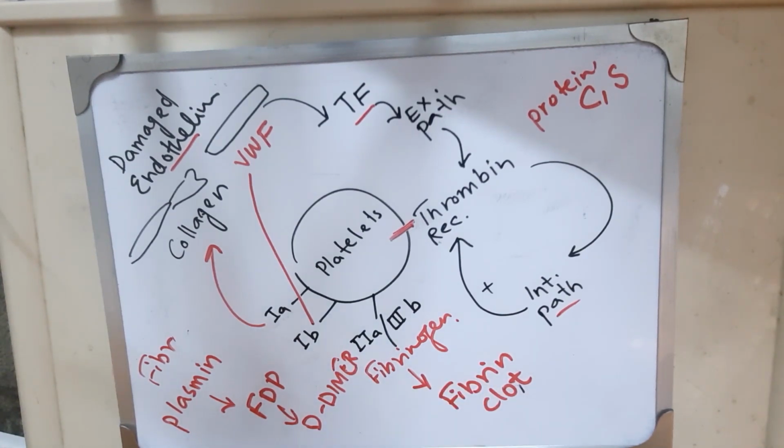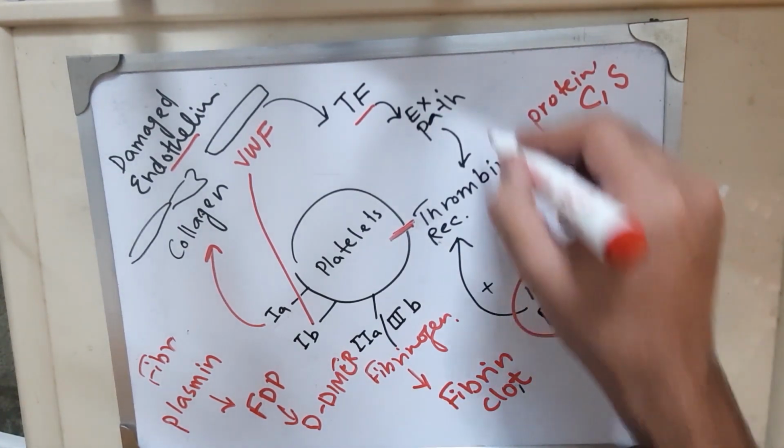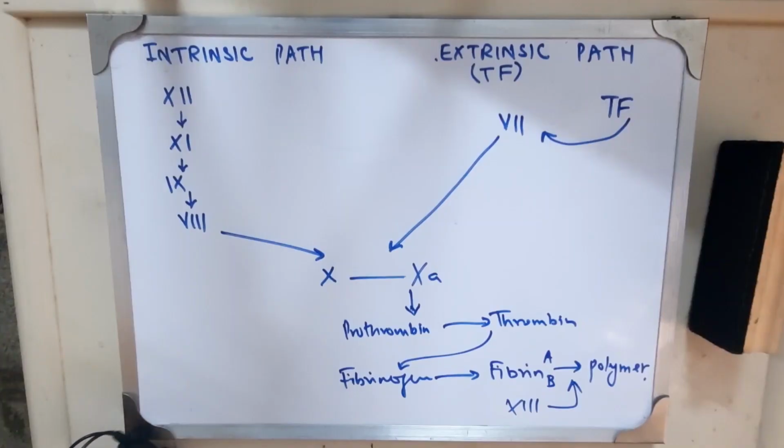Now we will talk about intrinsic and extrinsic pathways of coagulation. Our topic for today is the coagulation cascade and the tests for coagulation.